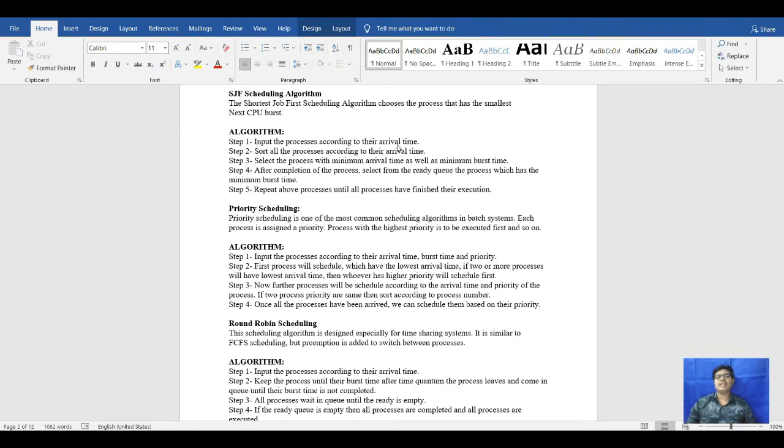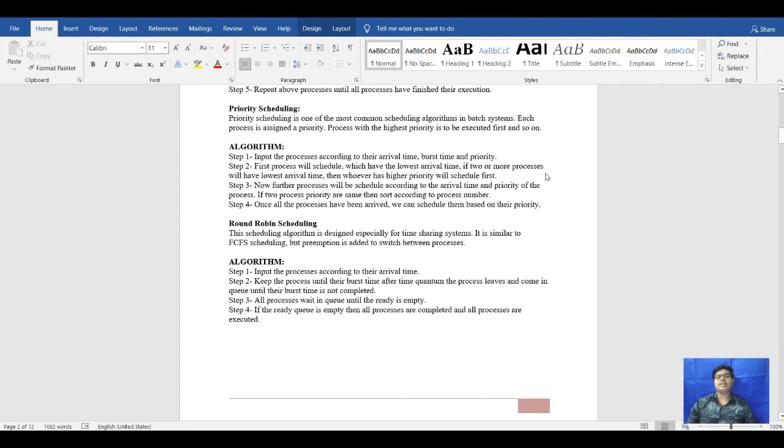All the processes, according to the input, will be sorted in ascending order according to their arrival time, like 5, 10, 15, 20, and so on. It will execute, and the other processes will wait in the ready queue. If the shortest job is executing, the larger process will be waiting in the ready queue, and after the shortest job is executed, the larger job will come to execution.